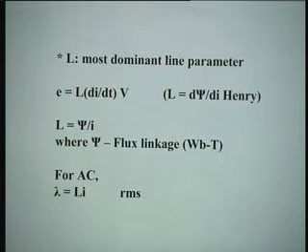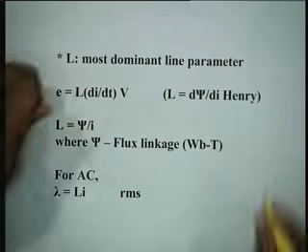Out of these 4, L is the most dominant line parameter. Like UP is the biggest state in India, so L is the most dominant line parameter. You cannot ignore L for anything. Inductance has got to be computed, and you know this law very well. E is equal to L di by dt, the voltage across inductance.